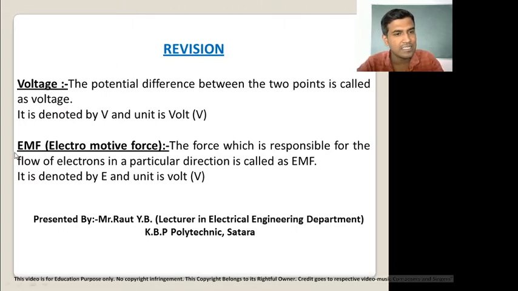Now, second one is the EMF. EMF is electromotive force. Now, definition of EMF is the force which is responsible for the flow of electrons in a particular direction. It's called as a EMF. In simple way, the force which is responsible to flow electrons in a particular direction is called as a EMF. That means EMF is responsible for the flow of electrons in a particular direction, either positive to negative or negative to positive. EMF is denoted by capital E, and unit of EMF is volt.